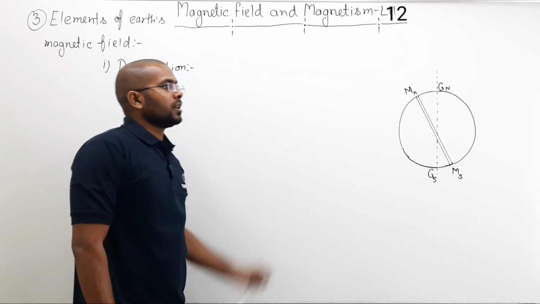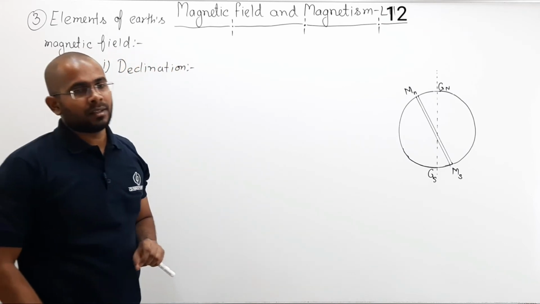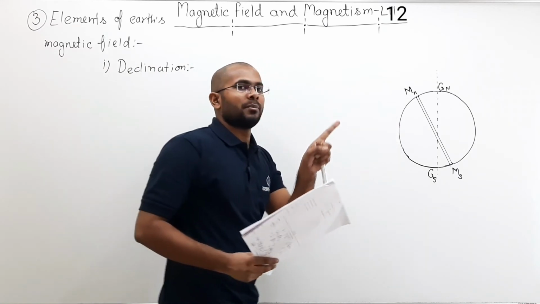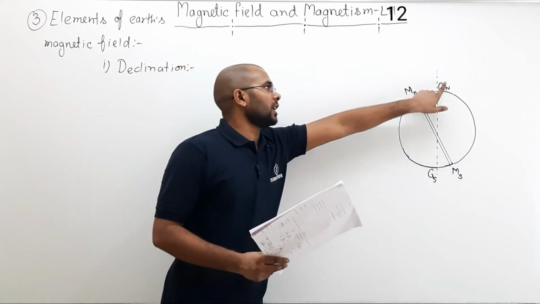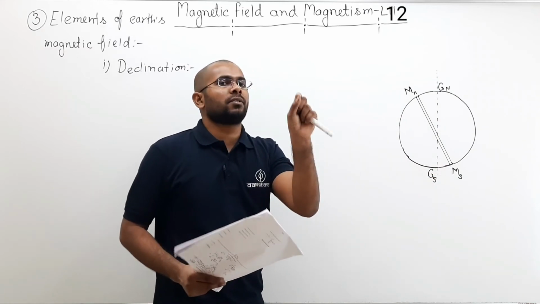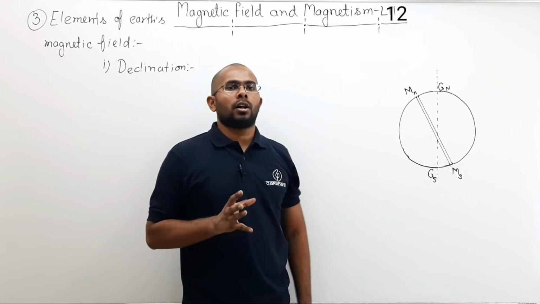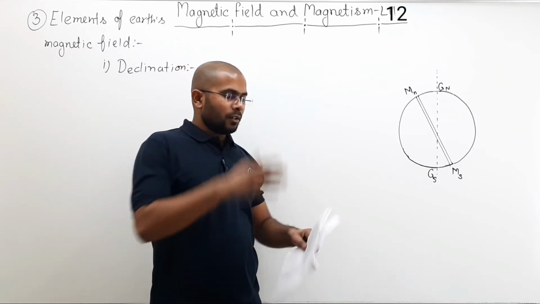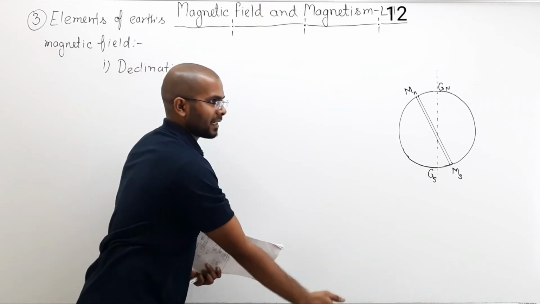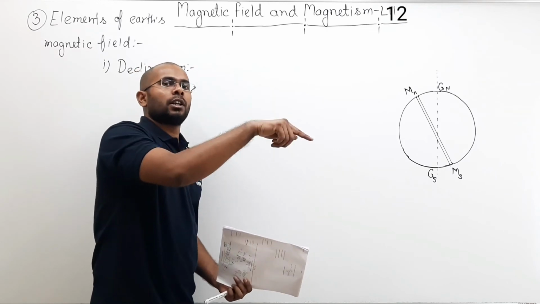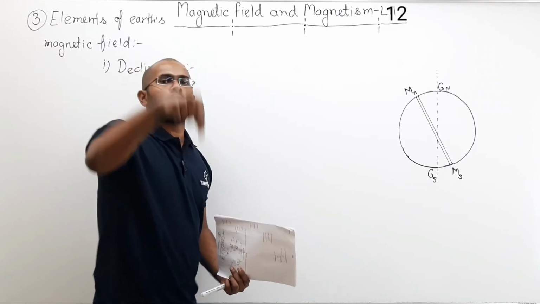And what is your magnetic meridian? The magnetic meridian is the same way. The geographical meridian includes the geographical north pole, the geographical south pole, and that point on the earth. If you want to draw the geographical meridian at your home, you will draw a plane passing through geographical north, geographical south, and your home.